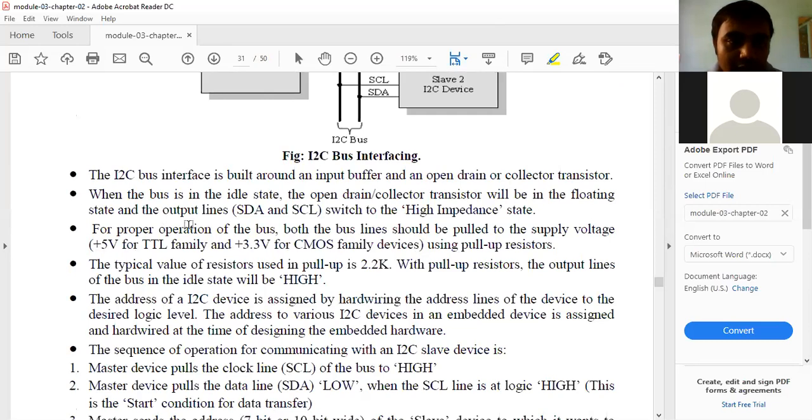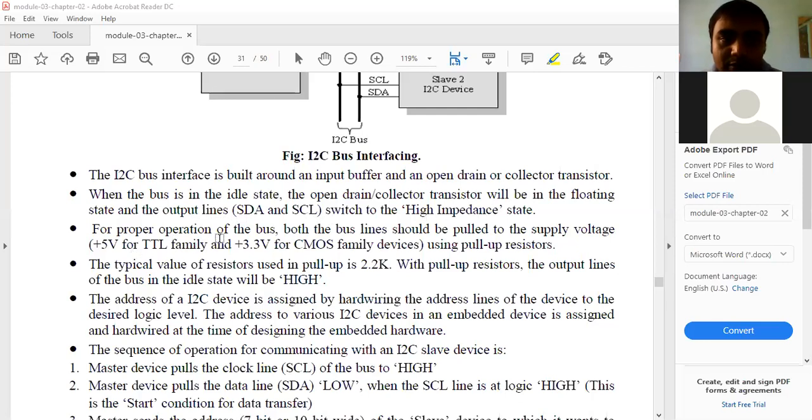Yes. The I square C bus interface is built around an input buffer and an open drain or collector transistor. When the bus is in the idle state, that is, when no data transfer is happening, the open drain or collector transistor will be in the floating state, and the output lines SDA and SCL switch to the high impedance state.